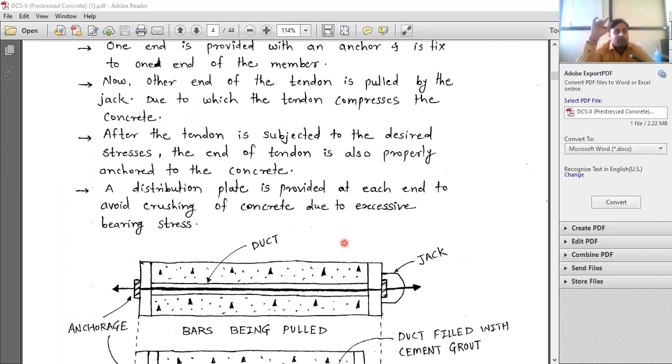One simple example I will tell you. You know the column. The load of the slab is coming on the beam, and the load of the beam is coming to the column. Why don't we directly raise the column onto the ground? Is that possible? No. Instead of making the foundation and footing, which is expensive, why don't we think we can directly raise the column on the soil? What will happen if we try to do that?